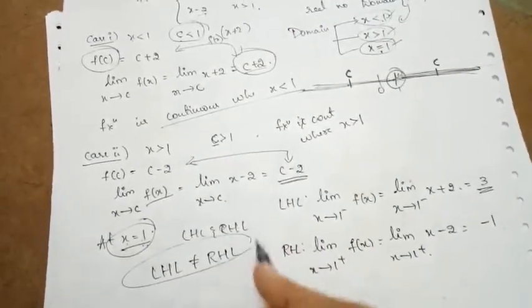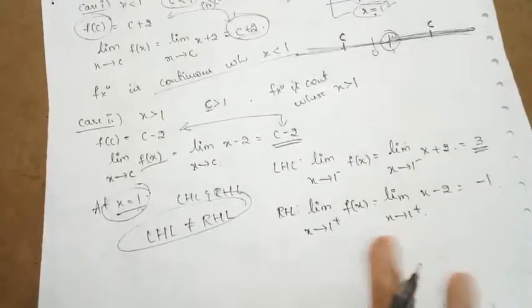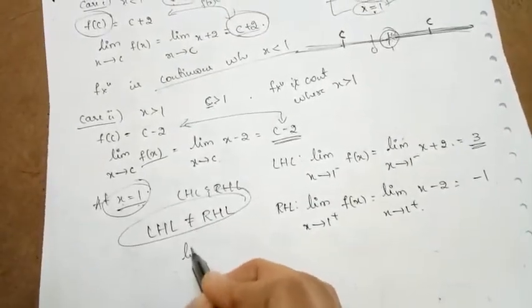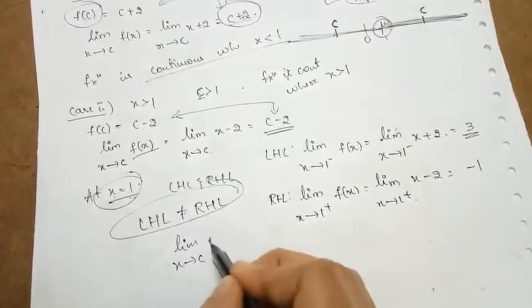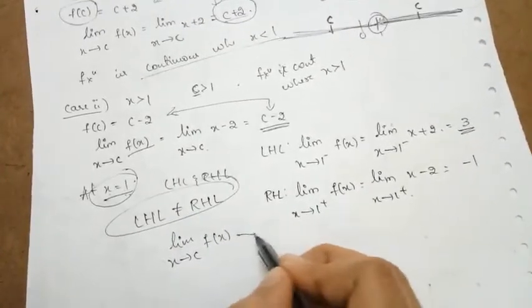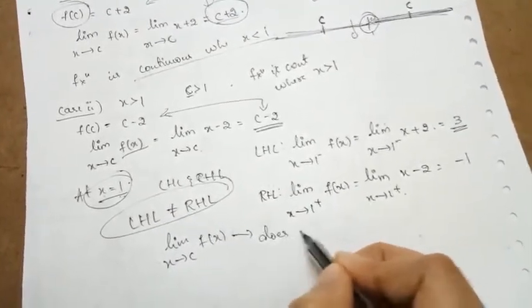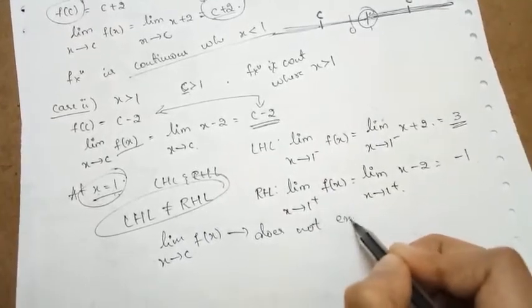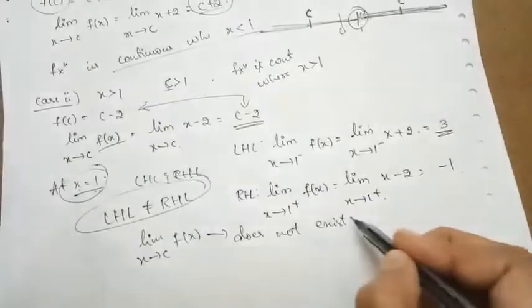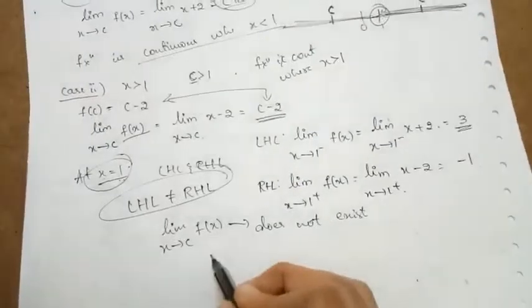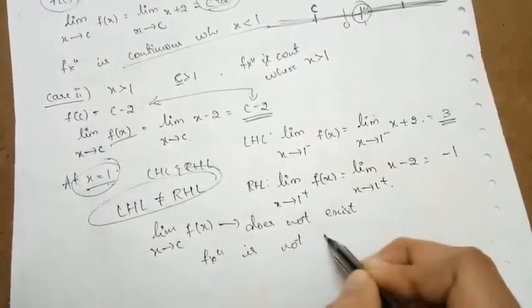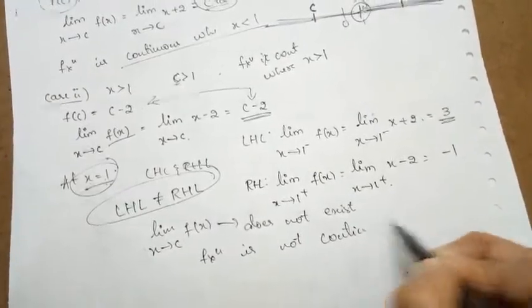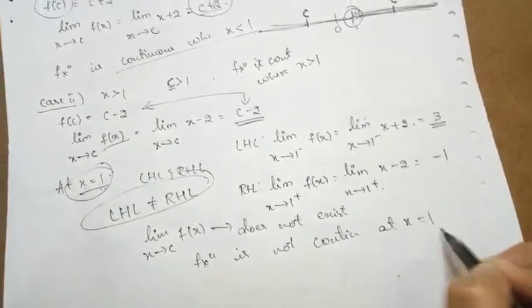When the left hand limit and right hand limit do not coincide, clearly the limit of the function does not exist. As x tends to 1, the limit of f(x) does not exist. When the limit of the function does not exist, we can say the function is not continuous at x = 1.